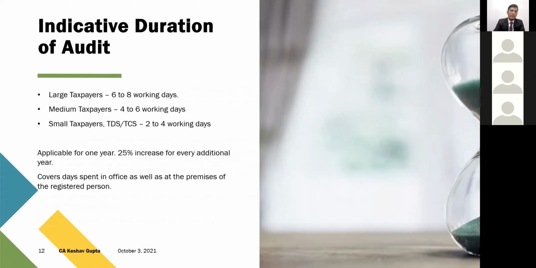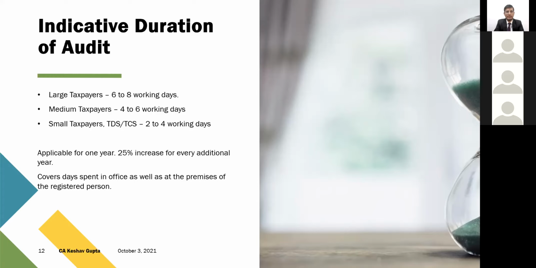So moving forward, the indicative duration of the audit. The duration of audit has also been prescribed, and they have divided taxpayers into three categories: large, medium, small. For large taxpayers, if only one financial year is involved, 6 to 8 working days. Medium taxpayers, 4 to 6 working days, and small taxpayers, or cases where there are TDS or TCS compliance, section 51, 52, 2 to 4 working days only. This limit is applicable in case of one financial year, and if there is any increase in the number of financial years, then this limit will also increase by 1/4.